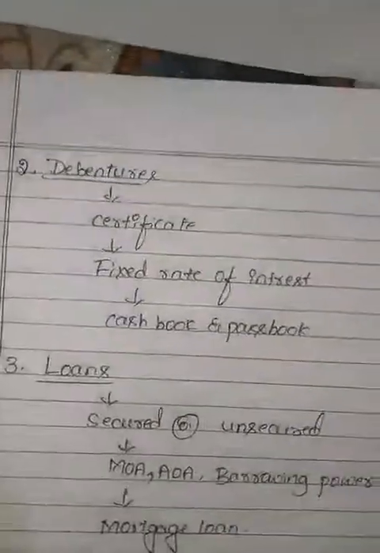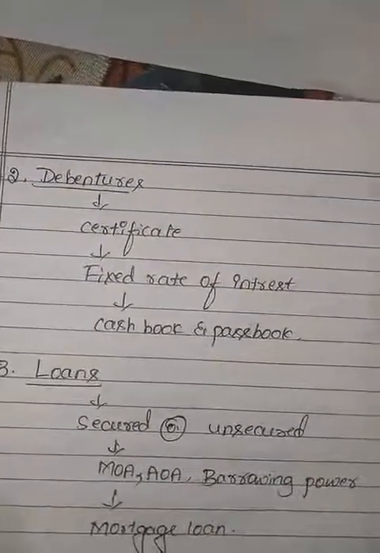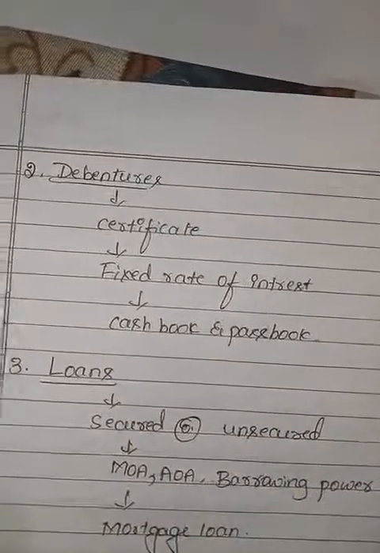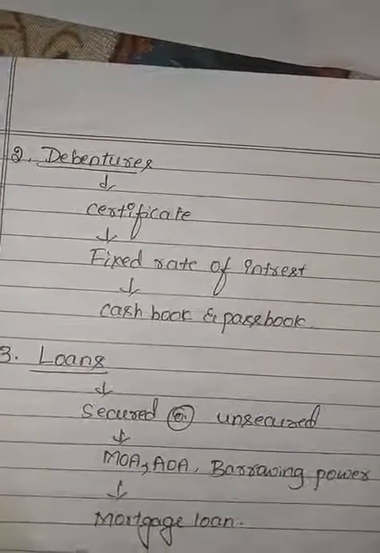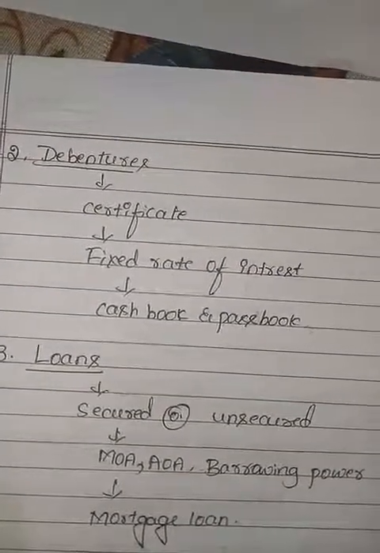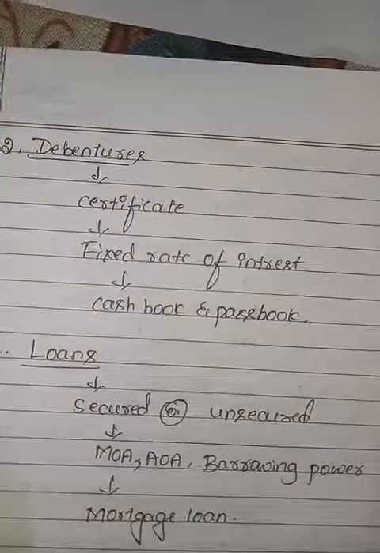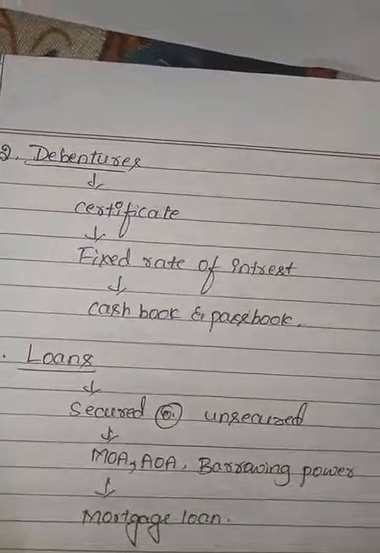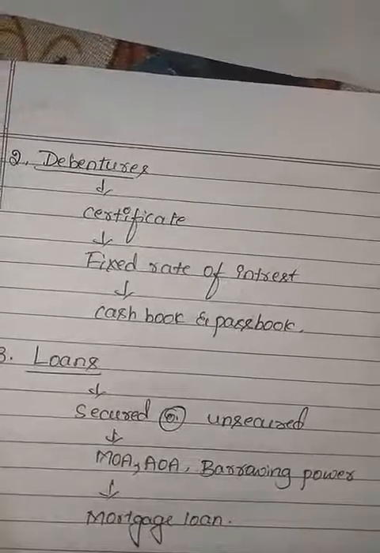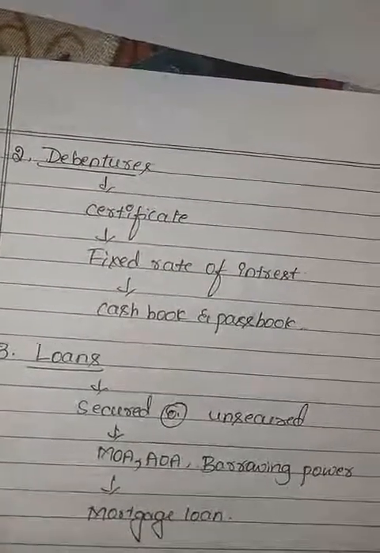The next one, debentures. A debenture is a debt acknowledgement, carrying a certificate and a fixed rate of interest. Usually debenture interest is paid once in 6 months. The auditor verifies the cash book along with the passbook regarding any interest paid to the debenture holders of the company.